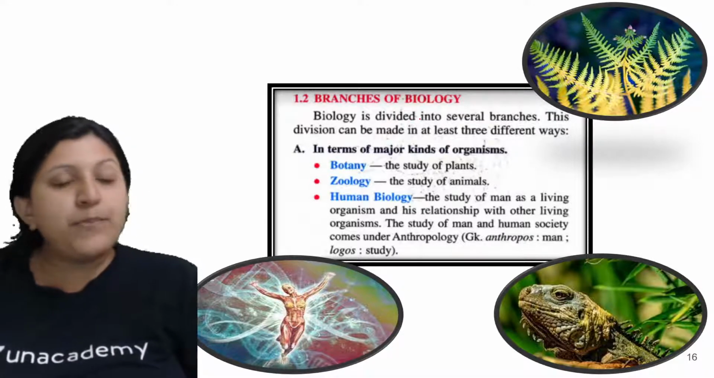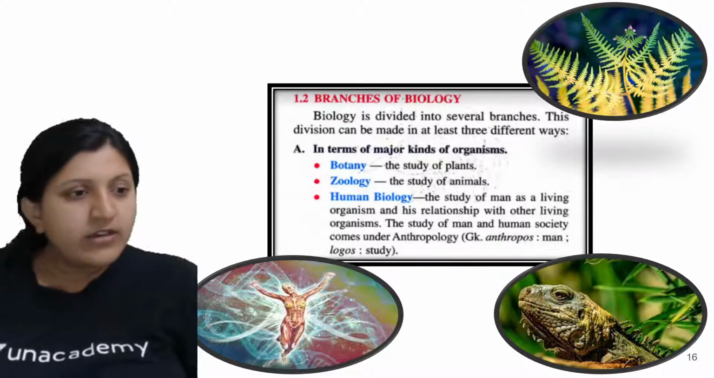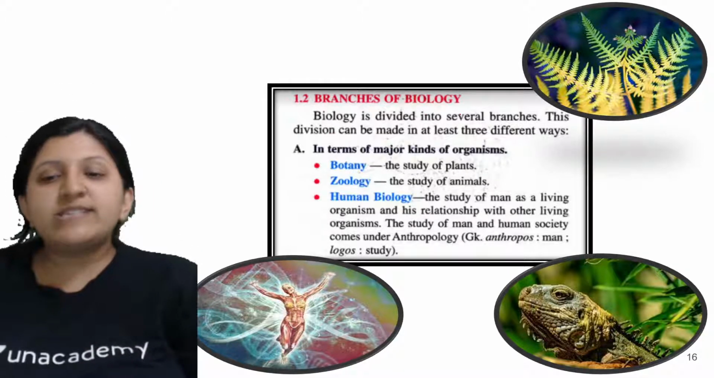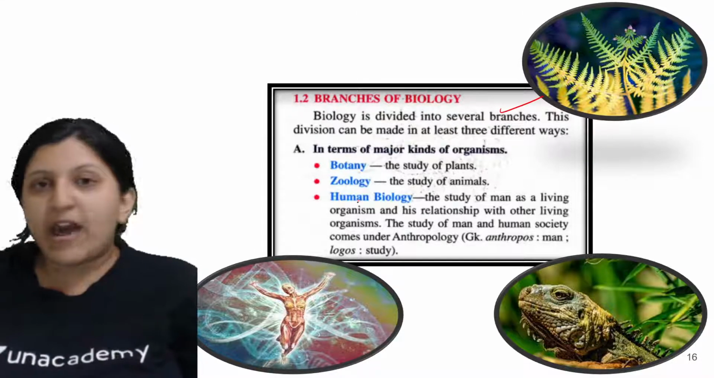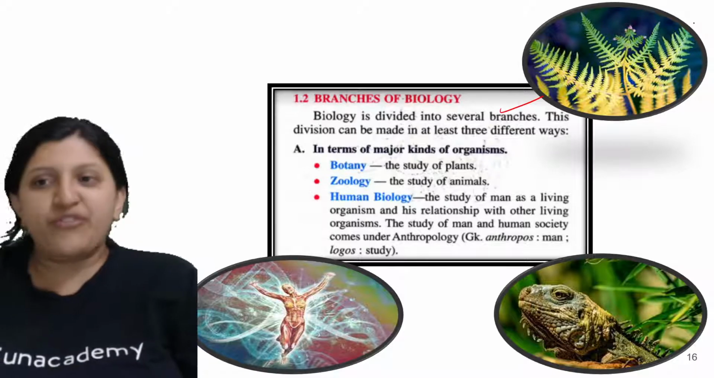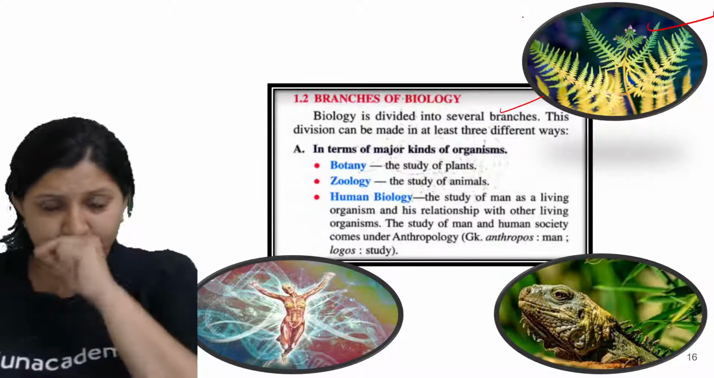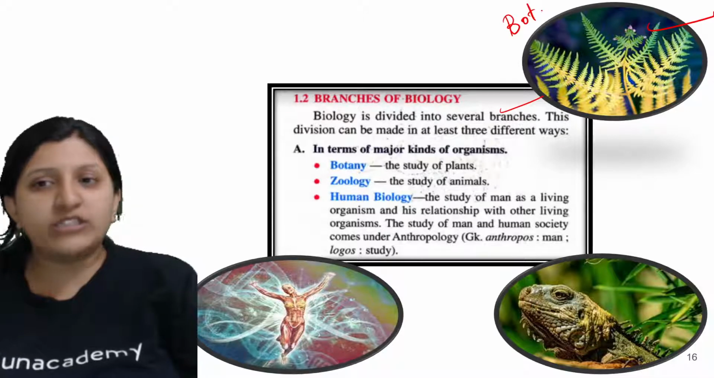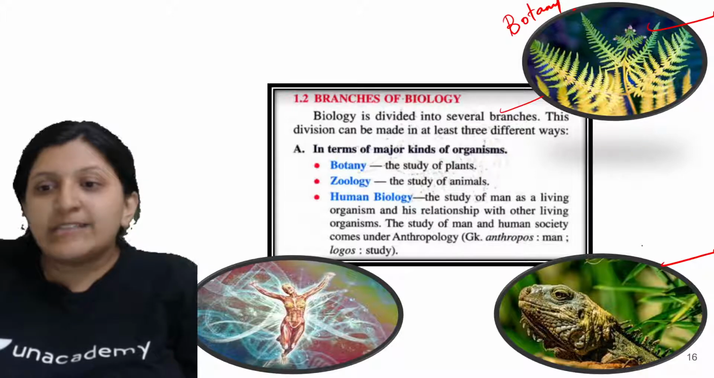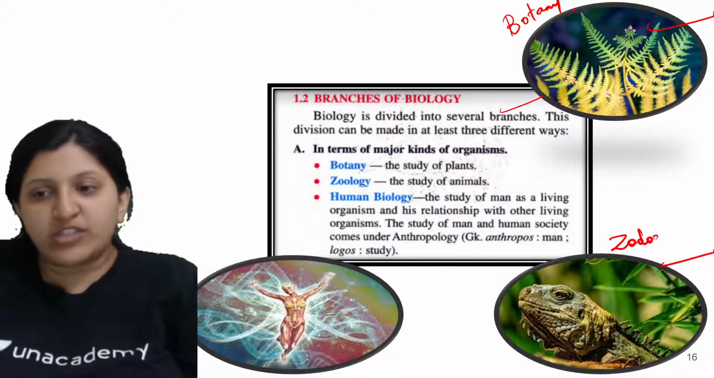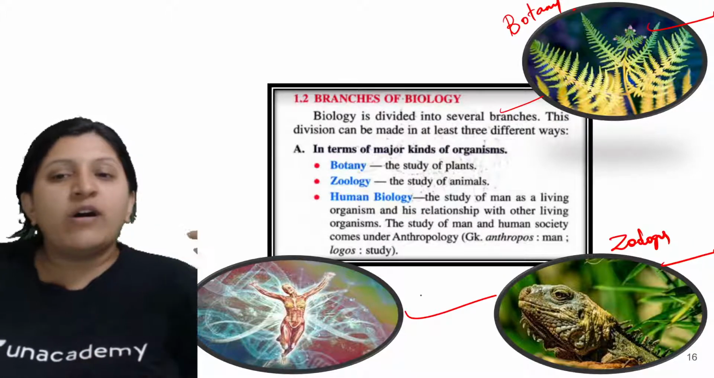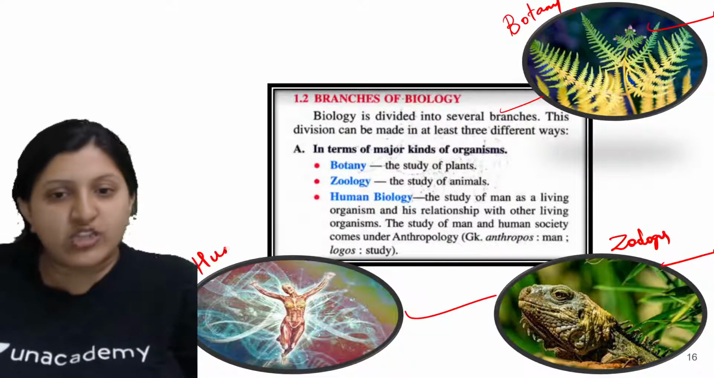So let's have a look at the branches of biology now. What are the different branches that we have in biology? Biology is divided into several branches. There are many branches in biology, based on what we are going to study. If we are studying a plant, we call it botany. If we are studying an animal, we call it zoology. Now if we are studying a human, this is with respect to human biology itself.